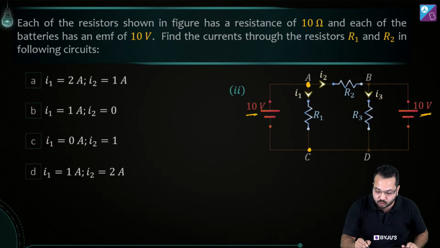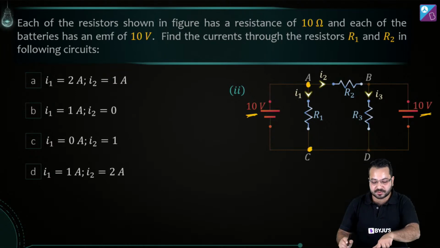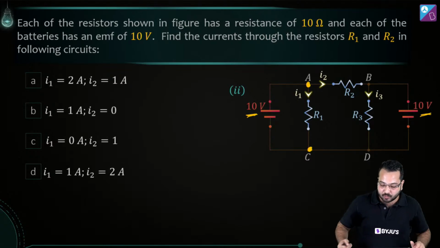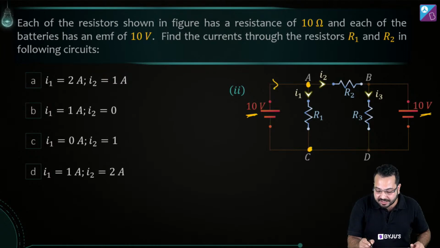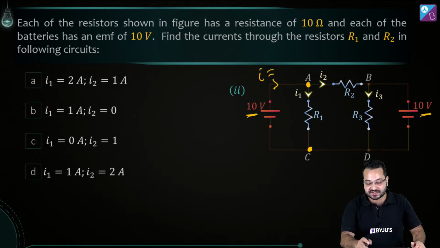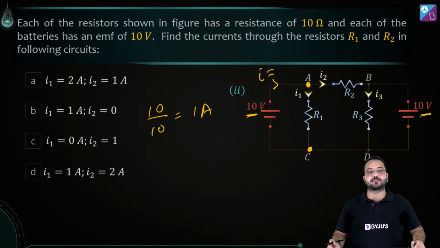Just think at the two terminals of the resistor. So what is the potential difference across the two terminals of the resistor? It is simply 10 volt. Now if this is 10 volt, then what is the current that is going to come? The current through this part is going to be how much? It is simply going to be 10 volt divided by 10 ohm, which is 1 ampere. Can you see that?